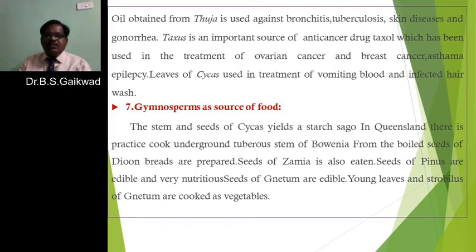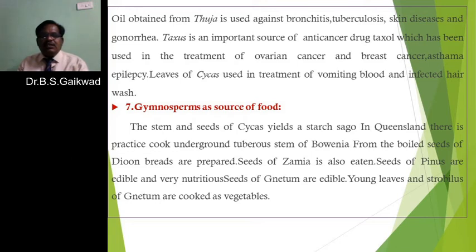So breast cancer or ovarian cancer is treated by the drug obtained from the Taxus plant, a gymnosperm. It is also useful in asthma, that is, Taxol is also useful for curing asthma.